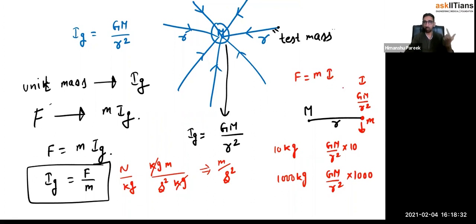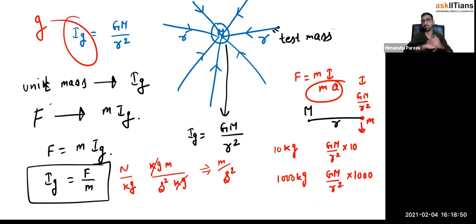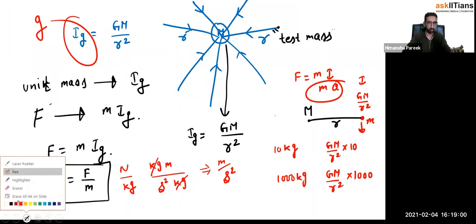And now you should recall Newton's second law of motion. Force is equal to ma, mass times acceleration. So this gravitational field intensity is just an acceleration only. So whatever you have been calling small g in the previous chapters, that was nothing but the gravitational field intensity. When you calculate this value for the Earth planet, you get the value 9.8 meters per second square on the surface. Let me just tell you that also here.